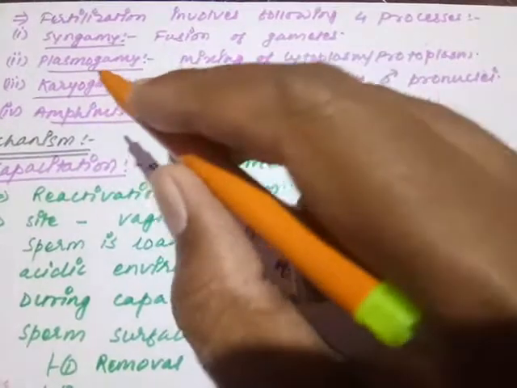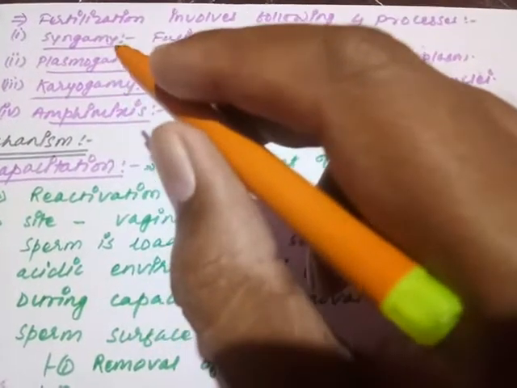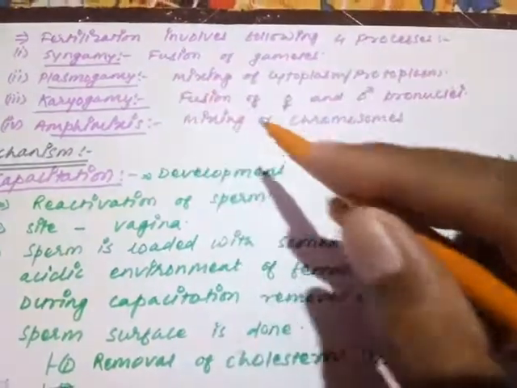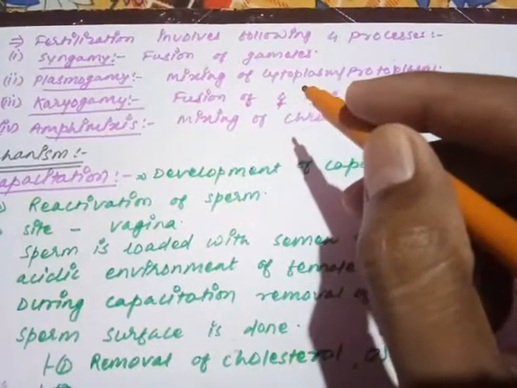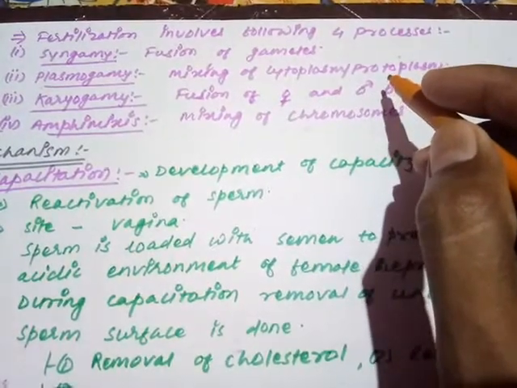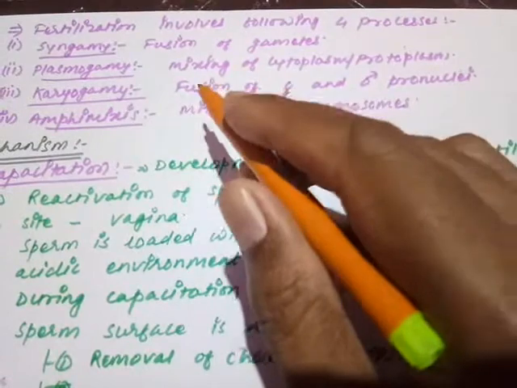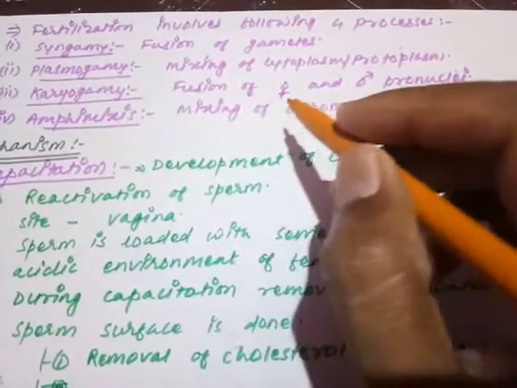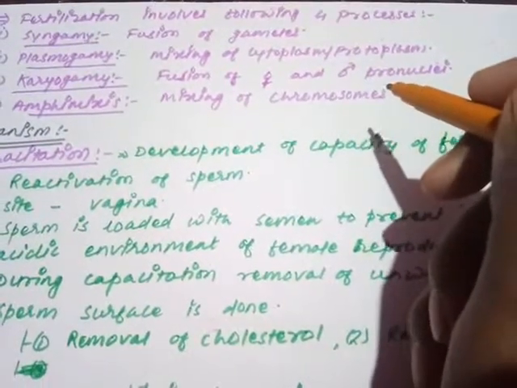Plasmogamy. Plasmo means cytoplasm, gamy means fusion. Plasma means protoplasm or cytoplasm. So as soon as the male gamete enters inside the female sex cell, that means inside the oocyte, first of all their cytoplasm is going to fuse together. The fusion or mixing of the cytoplasm or protoplasm is called plasmogamy. After the fusion of protoplasm or cytoplasm, what will happen? Their nuclei will get fused together. The fusion of male and female pronuclei. What is the meaning of male and female pronuclei?